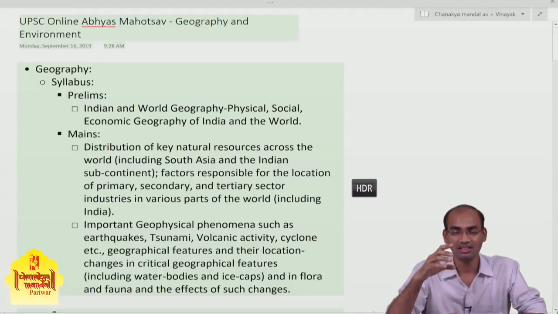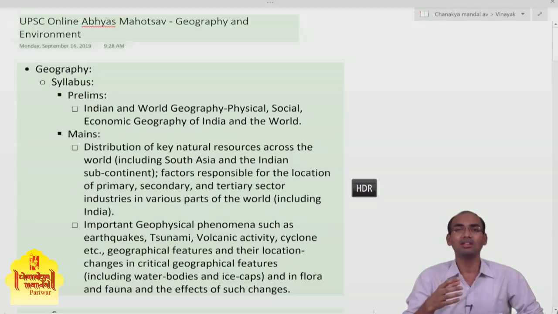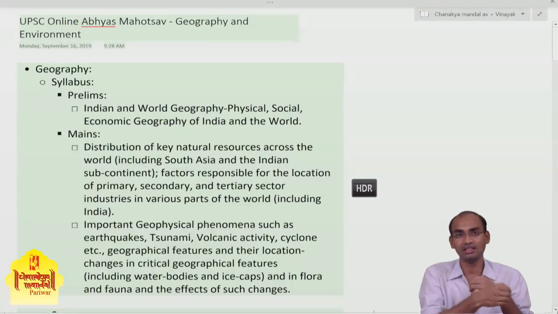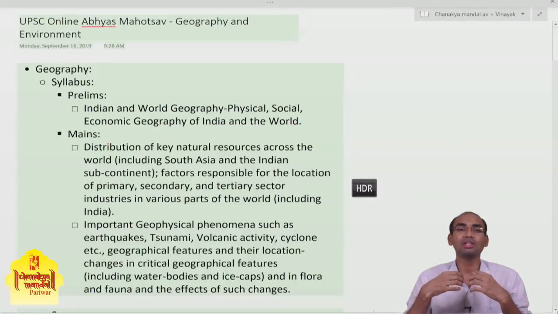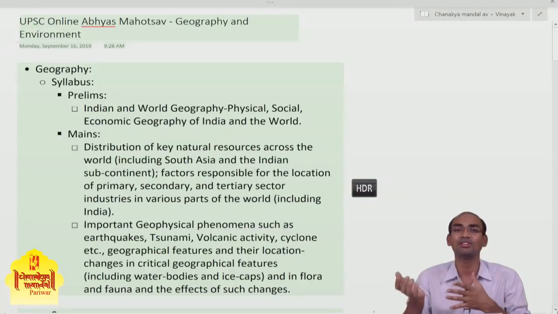even though we read NCERTs, newspapers and the GC Leong book, we somehow find it very difficult, as I already told you, to connect what is given in the NCERTs with the kind of questions actually asked in the examination. So while dealing with those questions, I will tell you how to read NCERTs and how to connect NCERTs with current affairs, so that you can write the most beautiful answers. That is what UPSC is looking for, not just correct answers but beautiful answers.